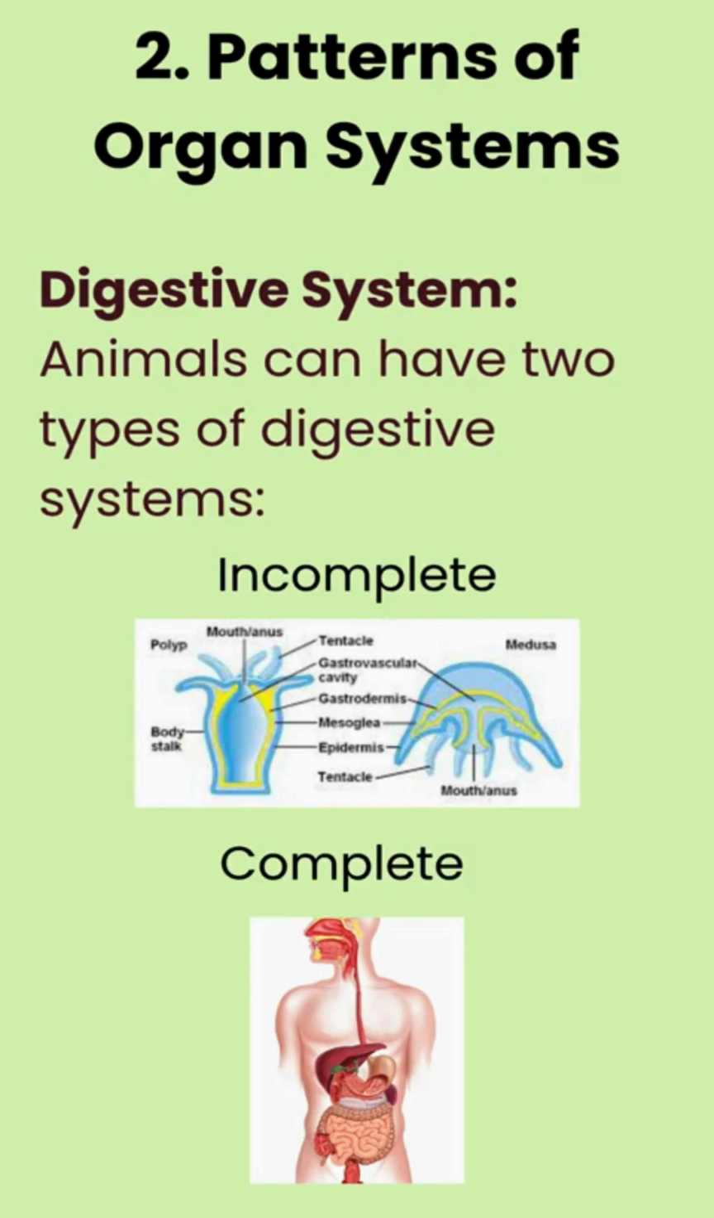Incomplete digestive system. This type has a single opening serving as both the mouth and anus, making it incomplete. It is found in some simple animals. Complete digestive system. In this system, there are separate openings for the mouth and anus, allowing for a more efficient food processing process. This is common in many complex animals.